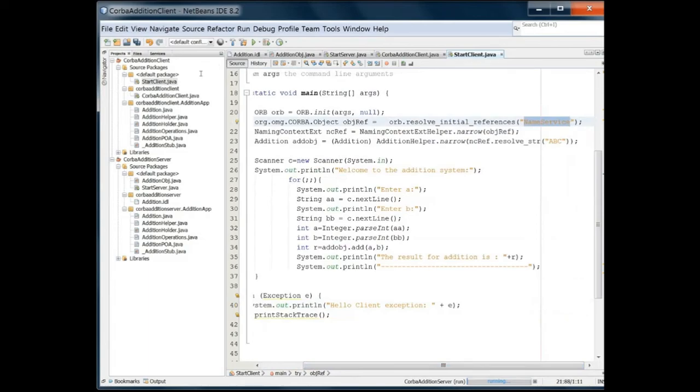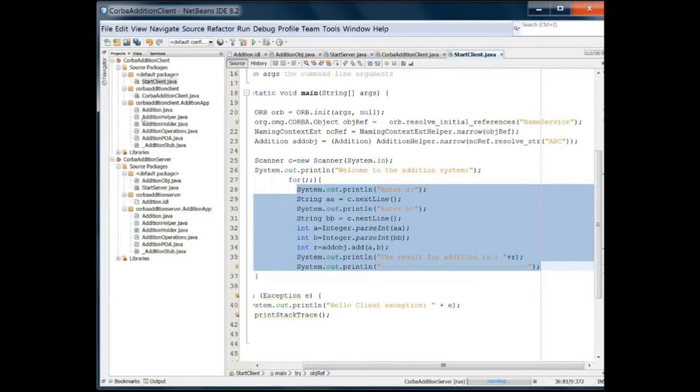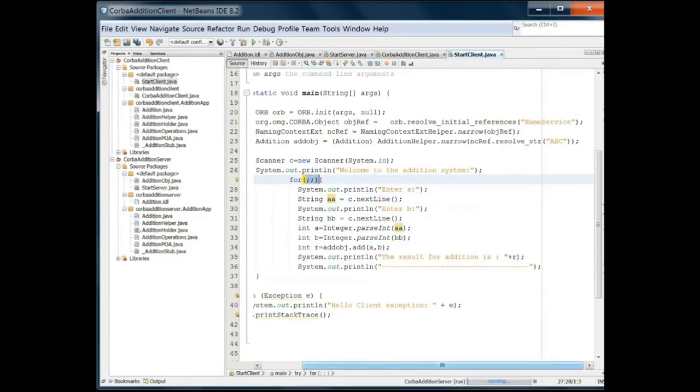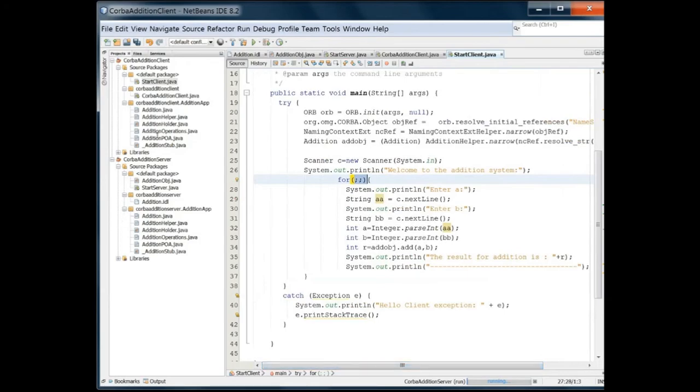So these 4 lines simply initiate the ORB. There is a resolution of initial reference, there is some naming context helping, and finally the addition helper is resolving the string which is ABC, which is given in the server.